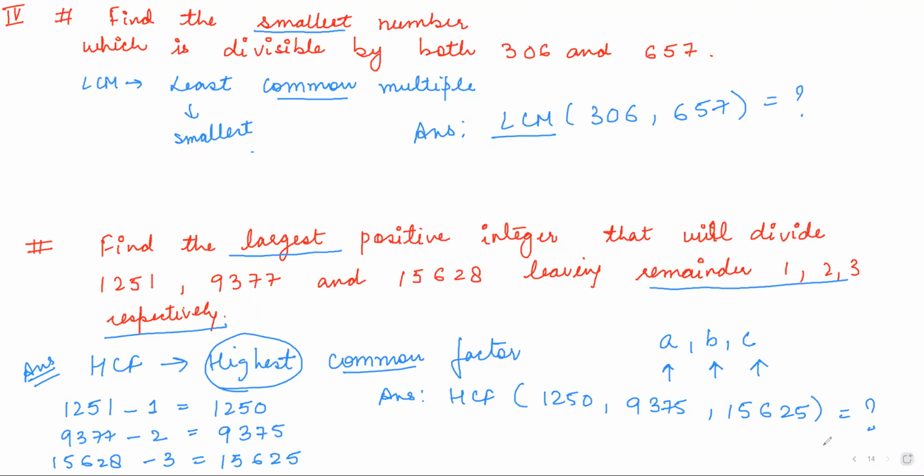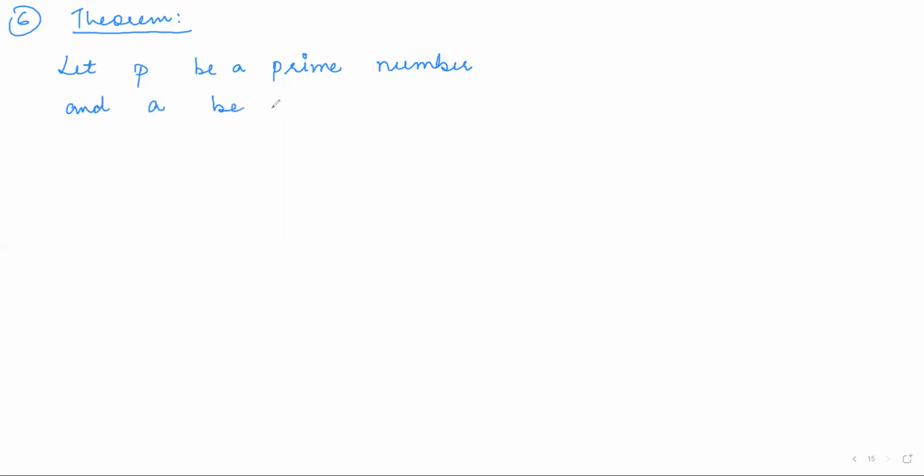Now come to irrational numbers. So this much was about rational numbers we were dealing with. Sixth, there's a theorem. First of all, recall the theorem, which we will be using now. Let P be a prime number and A be any positive integer.